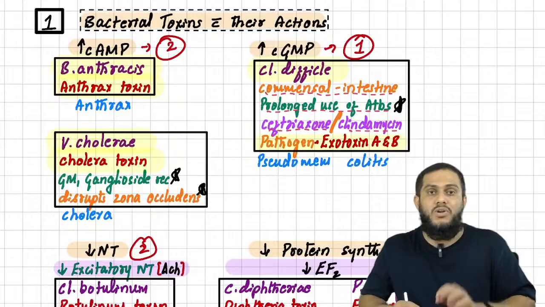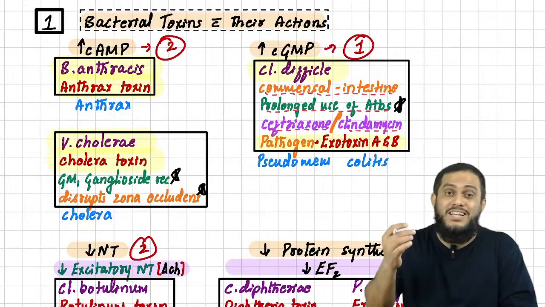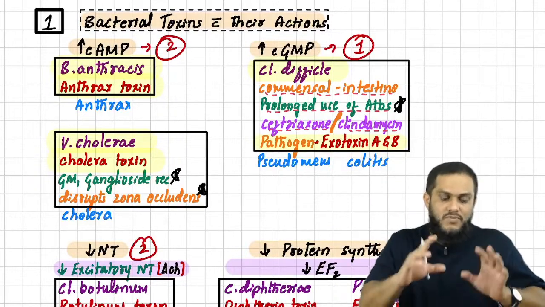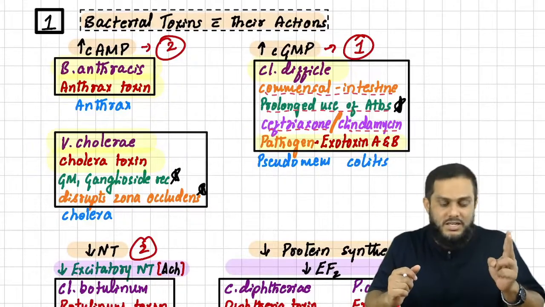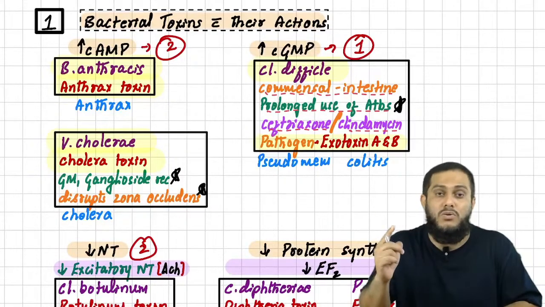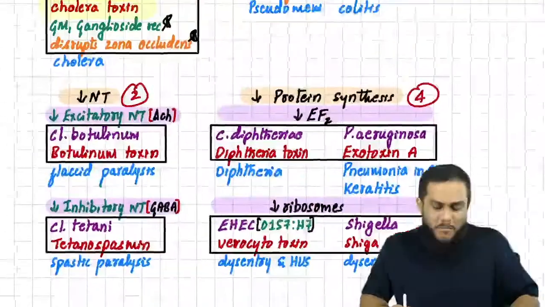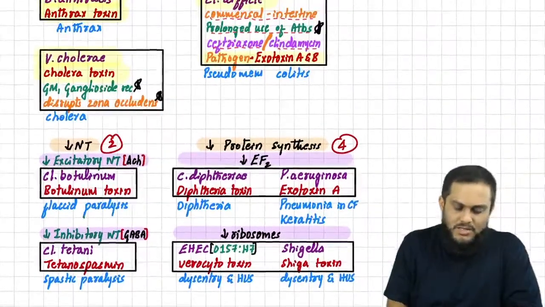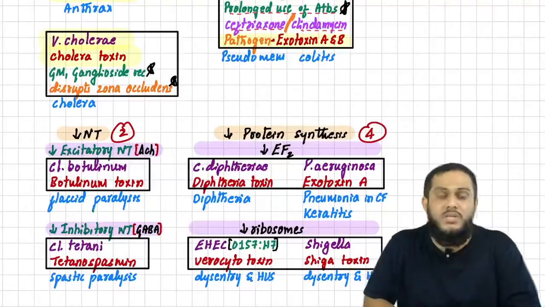Sir, everything is important. With that, we are done with the one toxin that acts by increasing cyclic GMP, that is Clostridium difficile, exotoxin A and exotoxin B, in the presence of prolonged use of antibiotics. So we are done with the first two mechanisms, increase in cyclic AMP and increase in cyclic GMP. Two toxins by cyclic AMP, anthrax toxin and cholera toxin. One toxin by cyclic GMP, exotoxin A and B of Clostridium difficile. So moving on to the next mechanisms: inhibiting neurotransmitters and inhibiting protein synthesis.